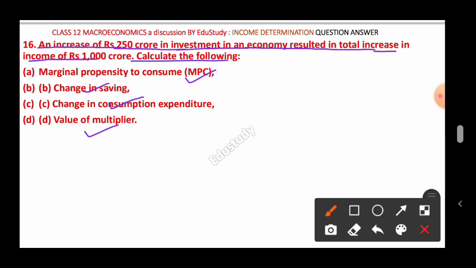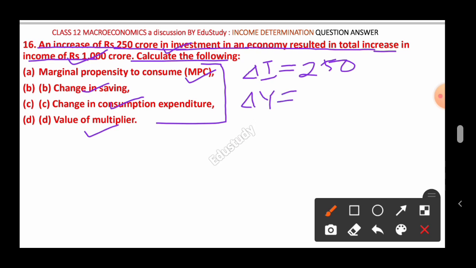So how to find it? First of all, before going for the solution, you just have to observe here in the question what information is given. An increase of rupees 250 crore in investment, that means increase in investment is given, del I. You just write given del I equal to rupees 250 crore, and then resulted in the total increase in the income, that is increase in income is given, del Y equal to what?